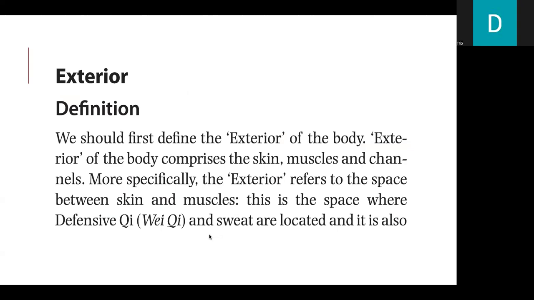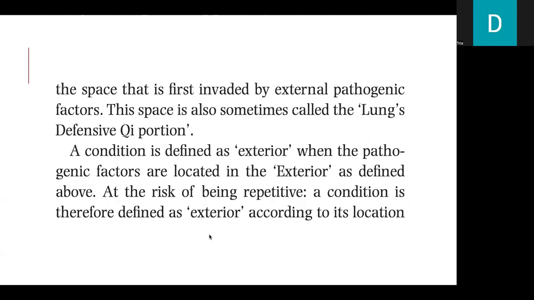Exterior. We should first define the exterior of the body. Exterior of the body comprises the skin, muscles, and channels. More specifically, the exterior refers to the space between skin and muscles. This is the space where the defensive chi and sweat are located, and it is also the space that is first invaded by external pathogenic factors. This space is also sometimes called lungs defensive chi portion.